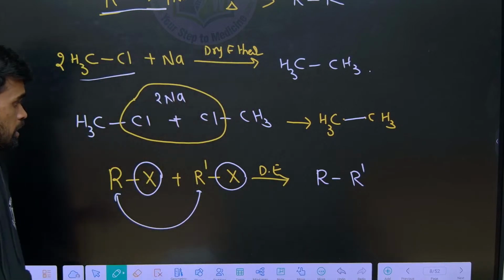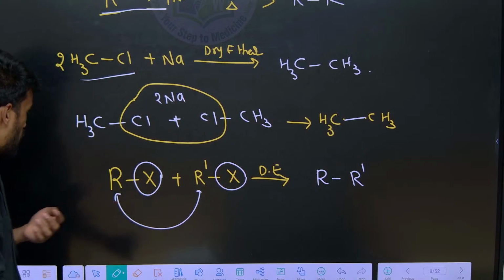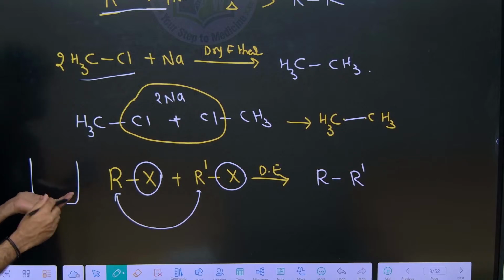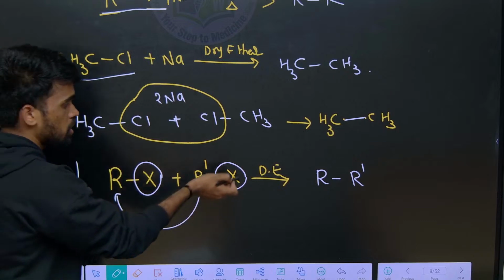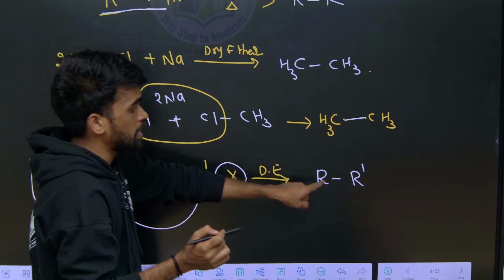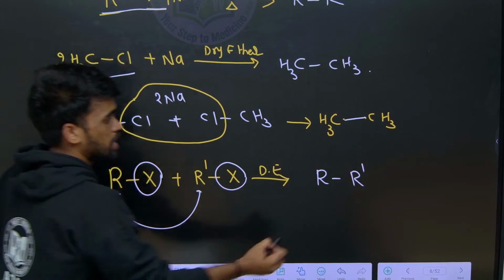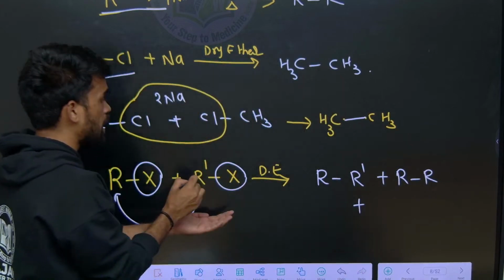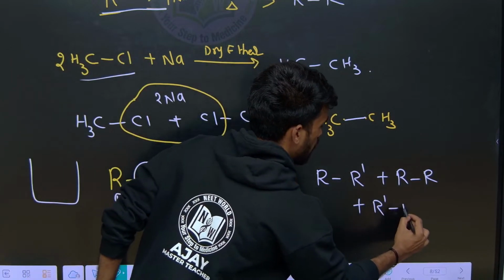When I am taking RX in the reaction flask, we can have RX molecules and R'X molecules. When they are cross coupled, we get R-R'. When RX couples with itself, we get an R-R product. When R'X couples with itself, we get R'-R' as a product.